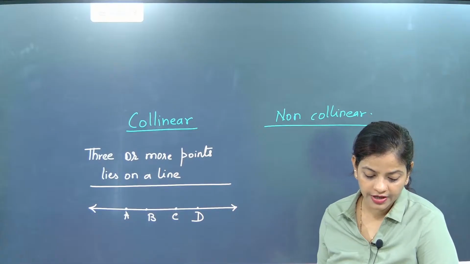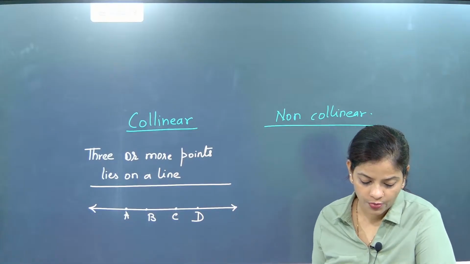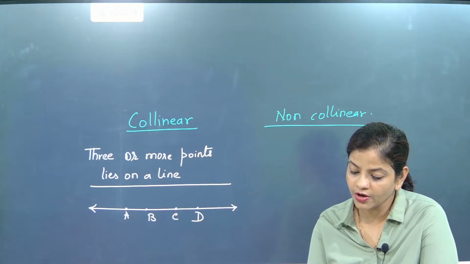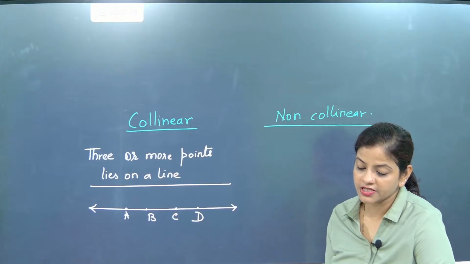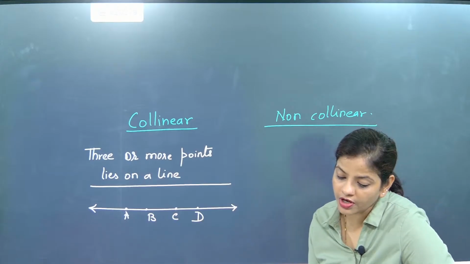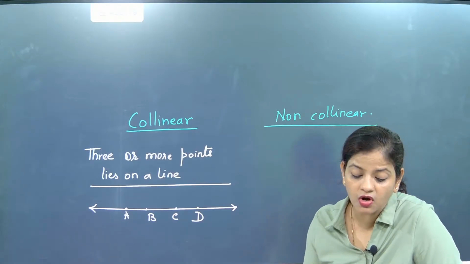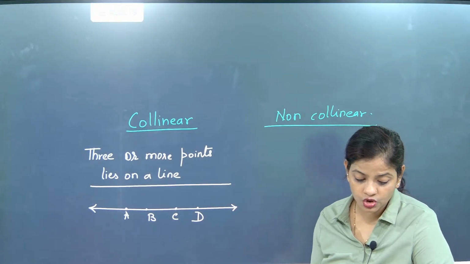Linear and collinear. So here, collinear points, I hope you have understood the difference between collinear and linear. I hope, children, you have understood this one. Yes. So collinear points, and non-collinear, the points are not lying on the same line. This has to be remembered.